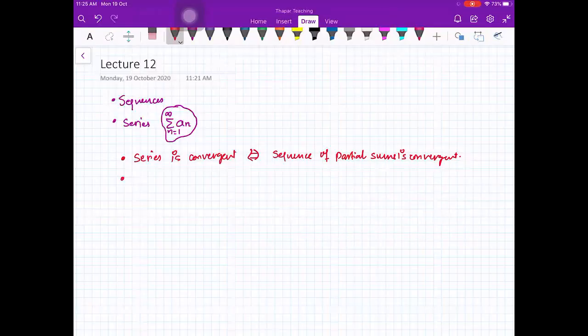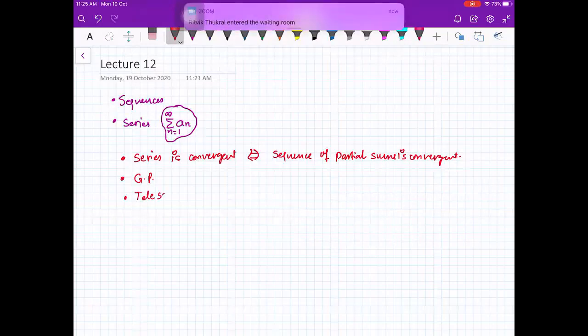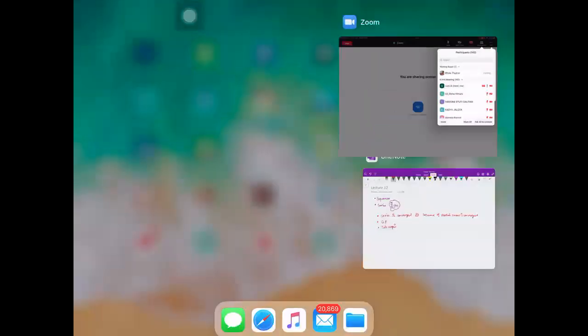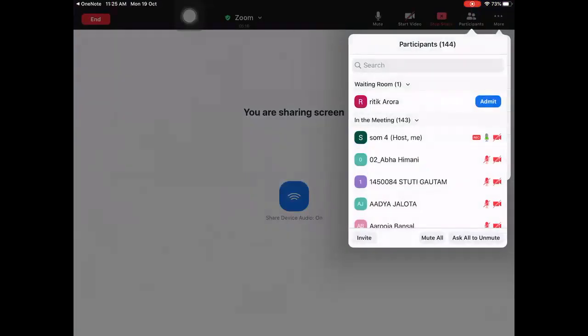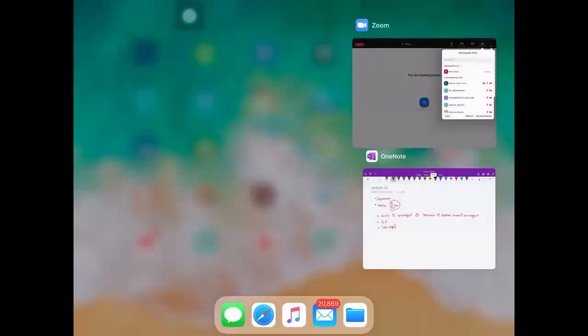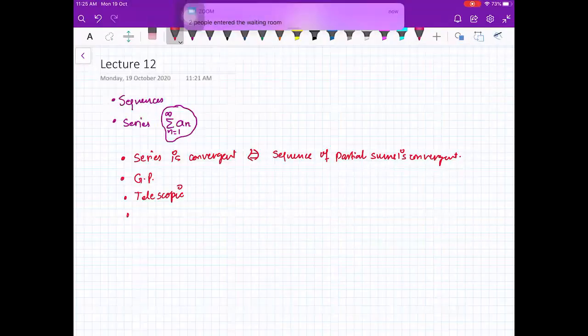And then we saw that there is something called GP, geometric progression, or geometric series, you can call it. And we know the sum also. And then we saw something called telescopic series. These are the series which are easy to check for convergence or divergence. And after that, we had the nth term test.